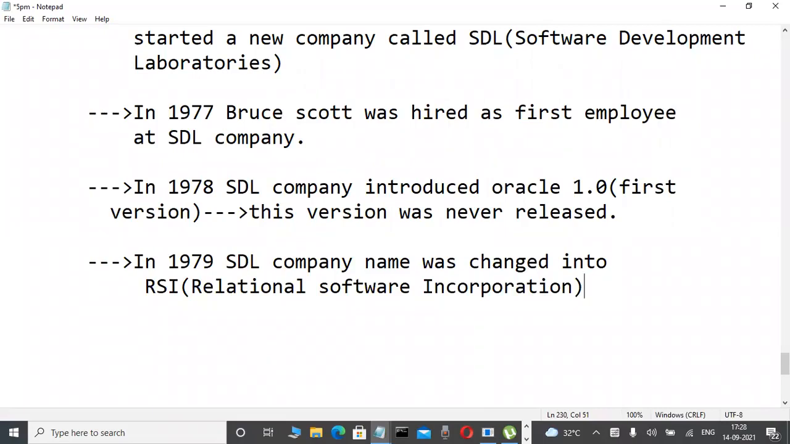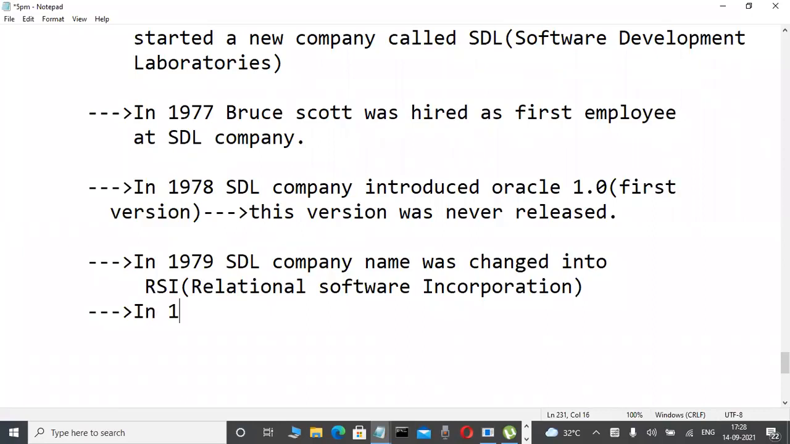In 1979 onwards, version 2.0 is available. I'm telling you, in 1982 only, this RSI name was changed into Oracle Corporation. Write it, that is also to be written.